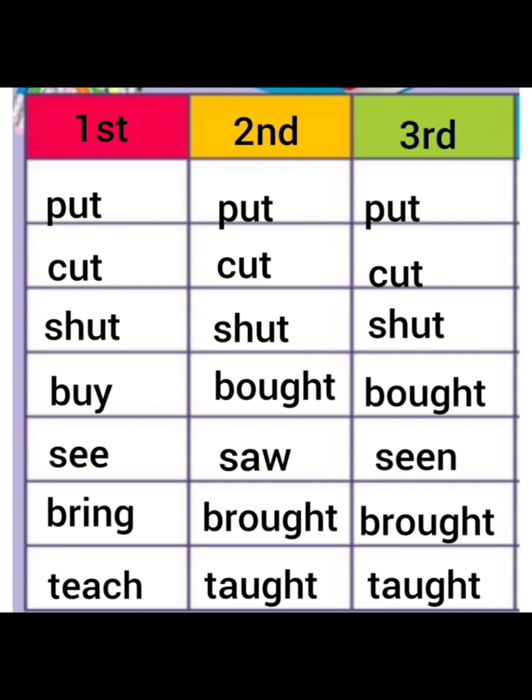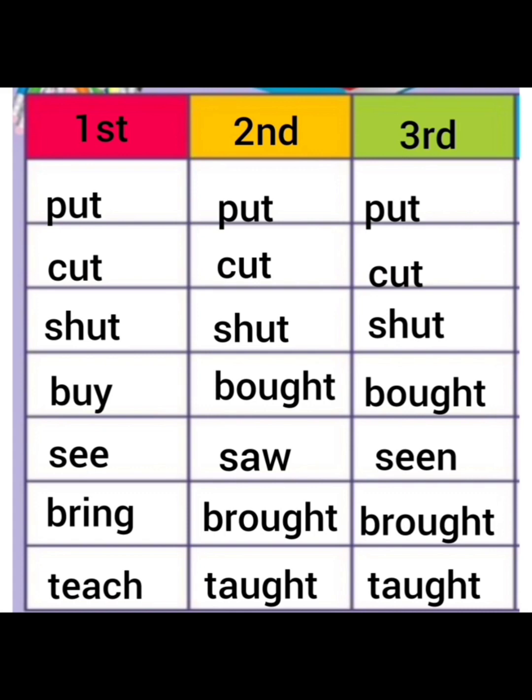Examples: put, put, and put. The base form of this verb is put, and then in the second and third form, the spelling is the same in all the forms. Cut, cut, cut. The second and third form of cut is the same. Then shut, shut, shut. Now, buy, bought, and bought. The spelling is not the same as the base verb, but the spelling is totally changed in the second and then in the third form of the verb. The next is see, saw and seen. Bring, brought and brought. Sit, sat, sat.